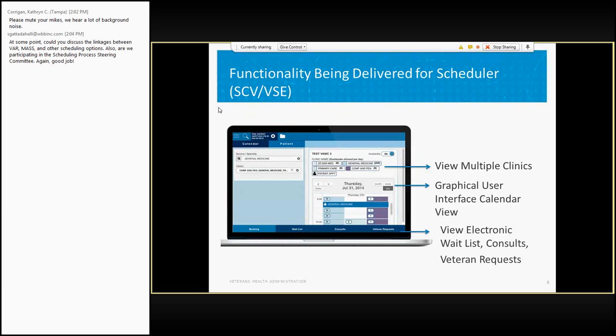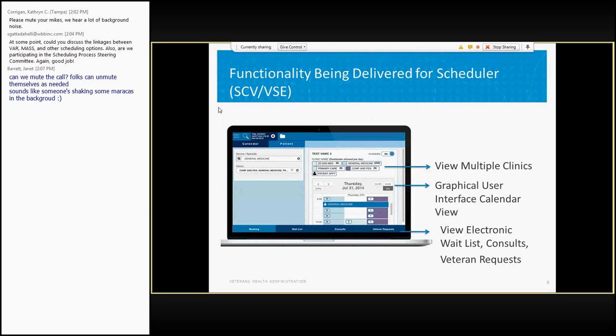The other component of this app, if you've got the veteran side who's requesting, is that you need a scheduler to be able to respond. So functionality had to be developed for the scheduler side as well, and done in a graphical user interface so that it's easier to function in than the current old system. It allows them to work with multiple clinics at the same time.